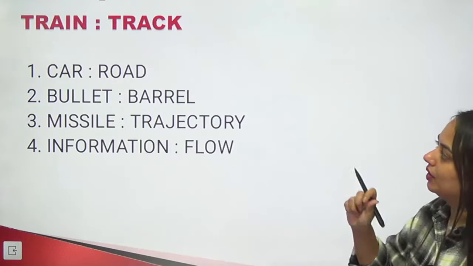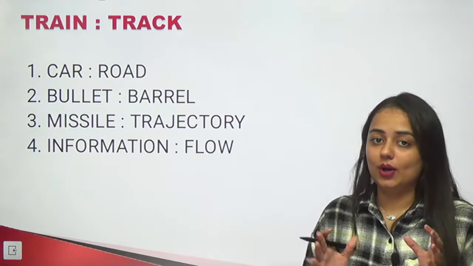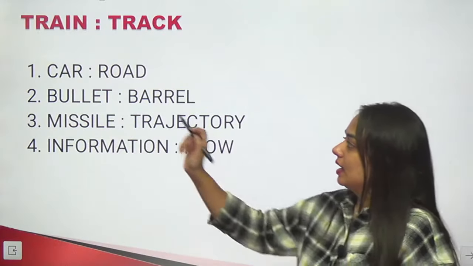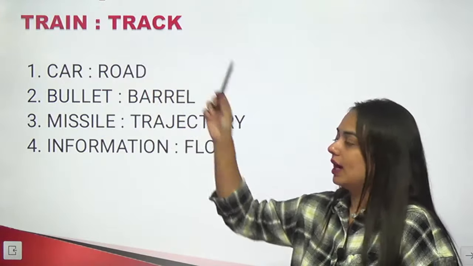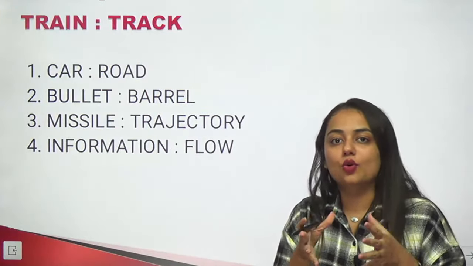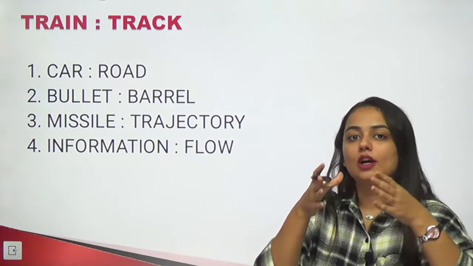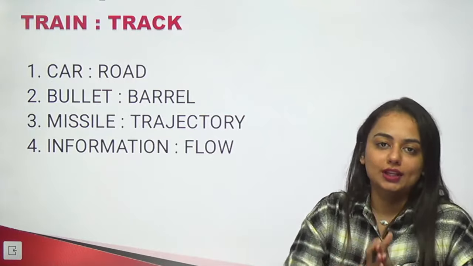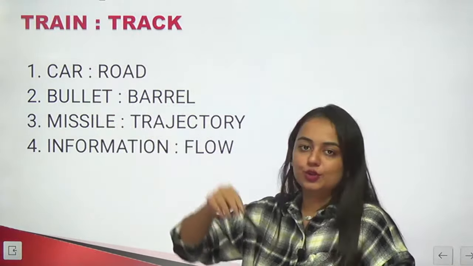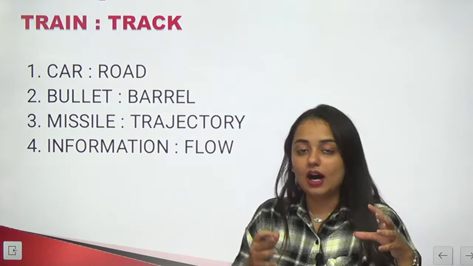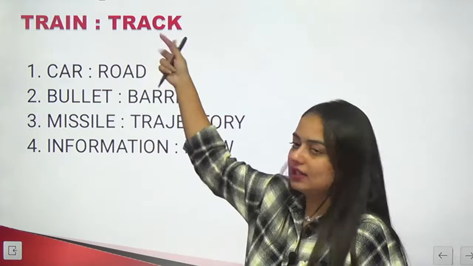Let's see if you can do the next one. Train and track. Now this is a tricky one. Look closely. Car and road. First of all, the relation between the two. A train always goes on a track. The track gives direction to the moving train. Does a road always give direction to a car? Yes. A car travels on the road, right? That is true. So this particular thing is common.